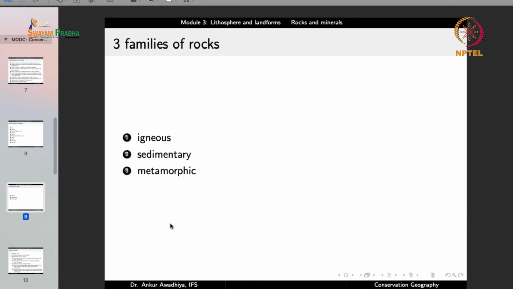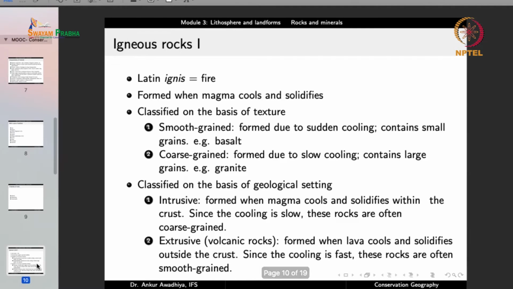The word igneous is derived from the word root ignis, which means fire. Igneous rocks are formed when magma cools and solidifies. So igneous rocks were the first rocks to be formed. When the Earth began as a molten mass, it solidified after some time when it went through a cooling process. So when the solidification of Earth happened, the first rocks that got formed were the igneous rocks.